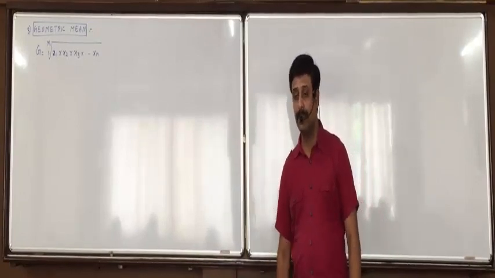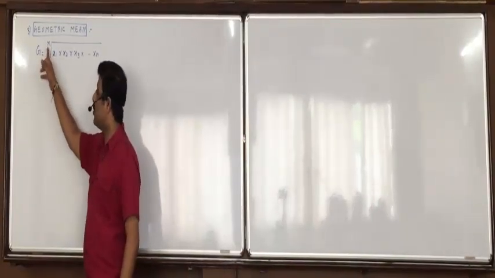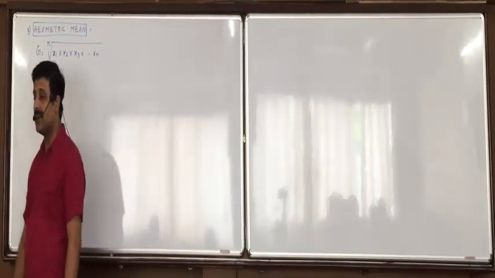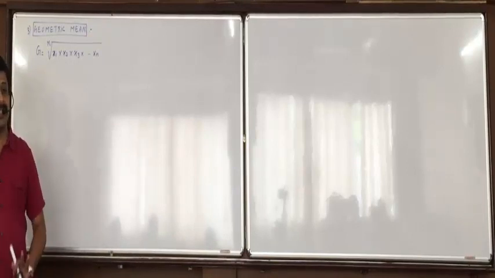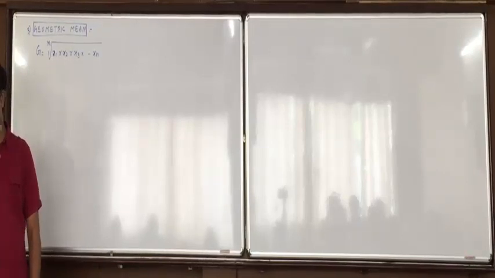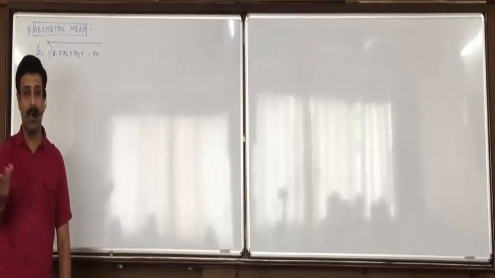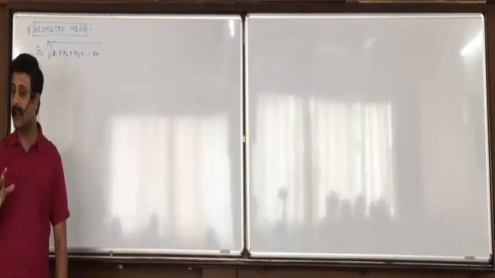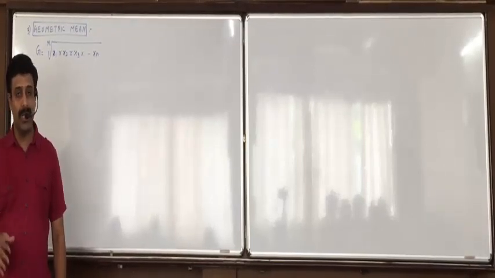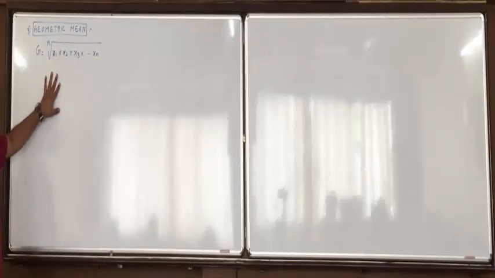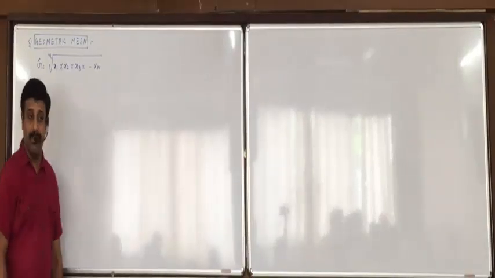Repeat, nth root. You understand this? Once again, nth root of the product of n number of observations. It's a very simple definition, and it comes for 1 mark in the exam. Other definitions so far I did not make you write because they are not proper definitions, but for combined mean I made you write the note. Weighted mean importance will come. But in geometric mean, in section B, generally they ask to define geometric mean. So it is the nth root of the product of n number of observations, and that itself is its formula.